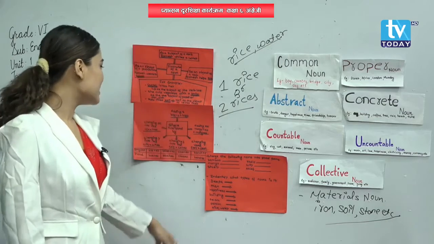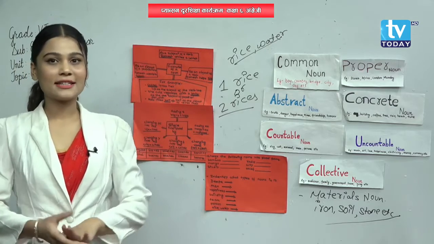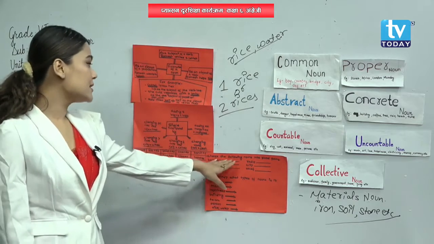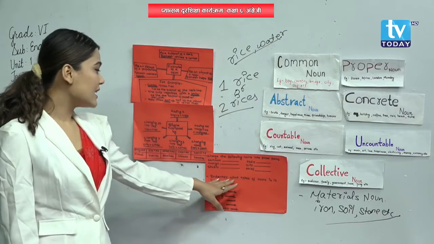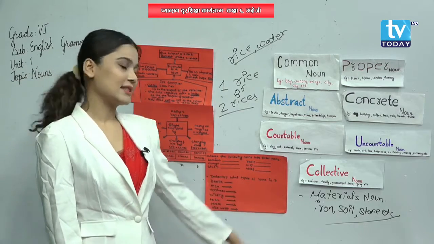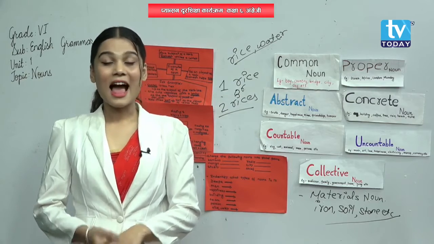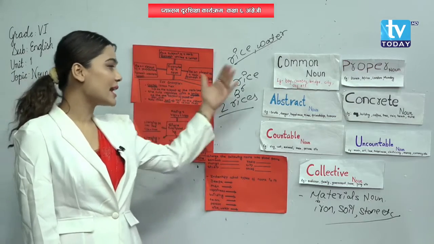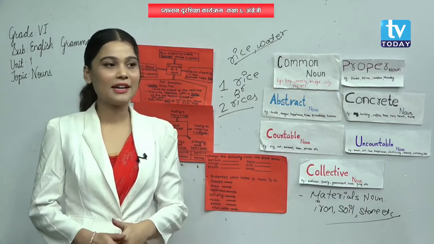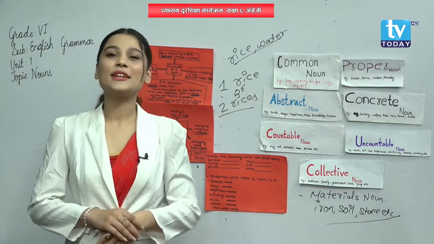Okay. So another one is the exercise. You can look over here. What is the exercise? Change the following nouns into plural forms, and another one is identify what type of noun it is. Can you do that, my dear students? I think you can do that, right? Because it is very easy, because I have already explained all the singular and plural nouns over here.